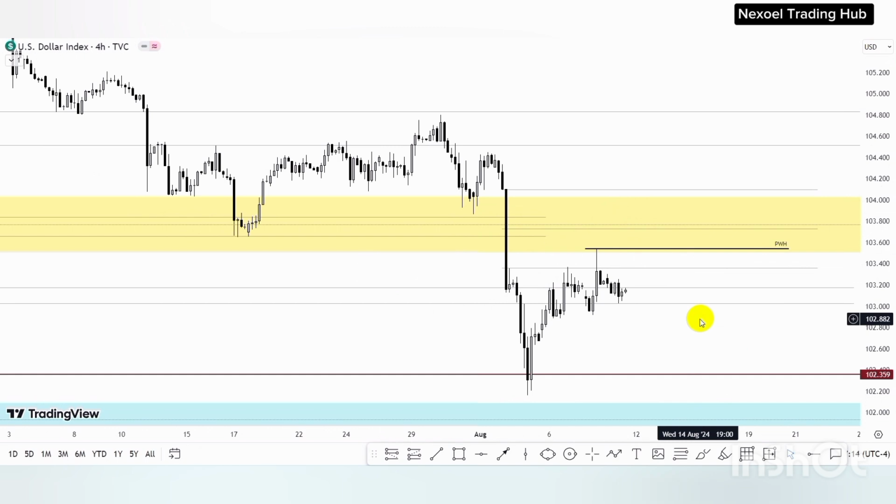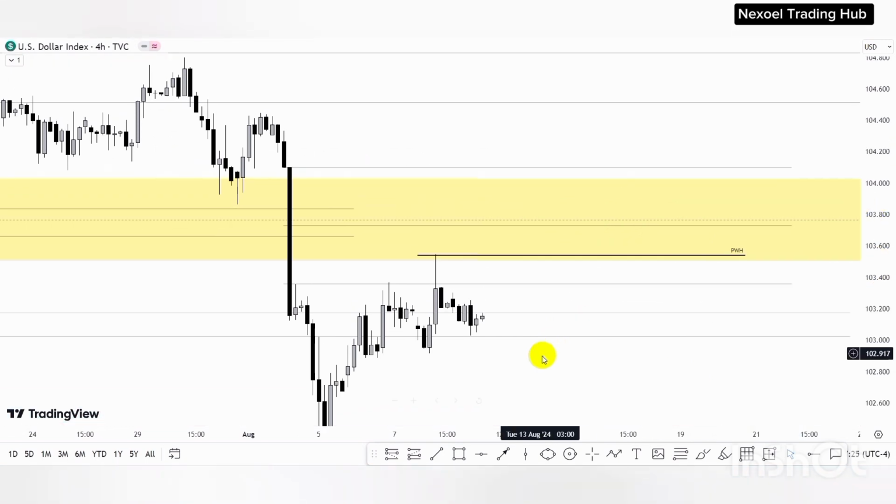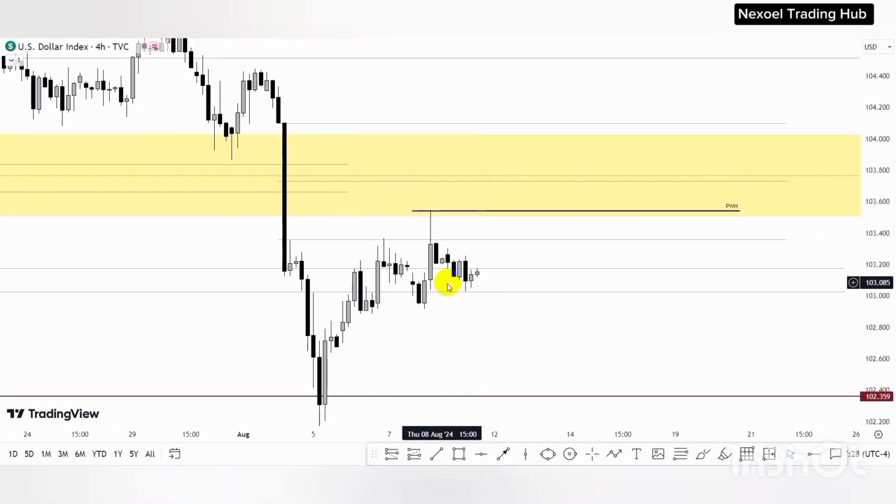So what you're supposed to do as a trader is now to actually wait to see price reaction within the zone in a lower time frame, and then you can frame your sell setup to the downside. Now what we can see is that price is reacting at this order block.